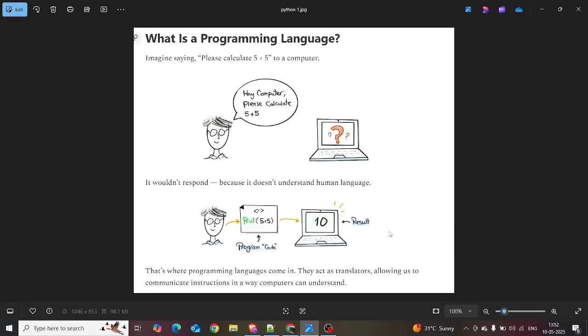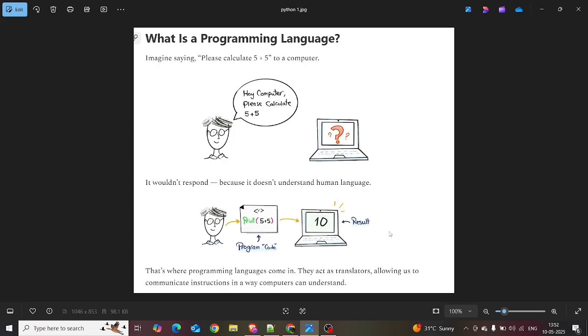Hi guys. Before getting into the video, we want to know what a programming language is. Imagine saying to the computer or desktop, please calculate 5 plus 5. It won't respond, right? Because it doesn't understand human languages. That's where programming languages come in. They act as a translator, allowing us to communicate instructions in a way the computer can understand.